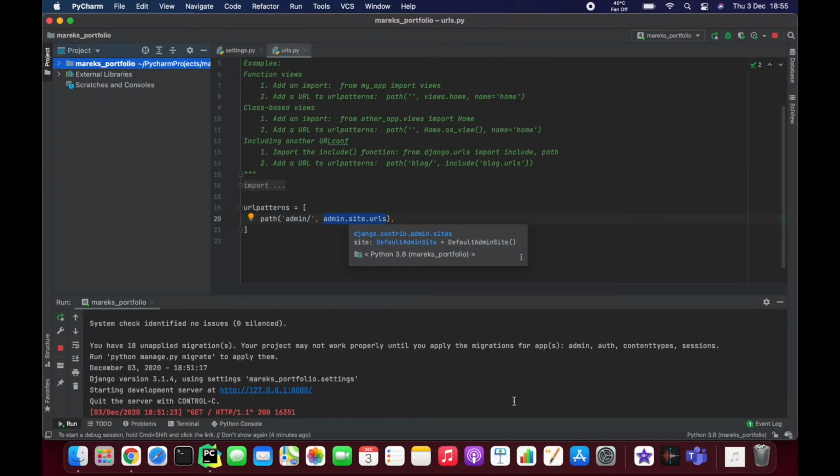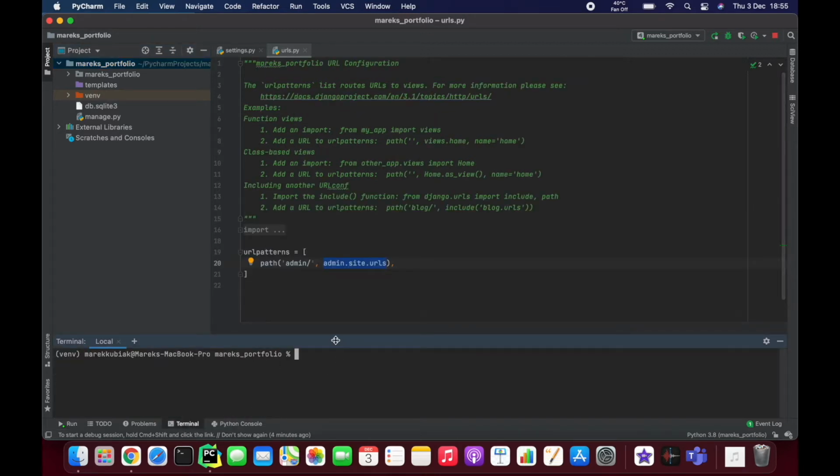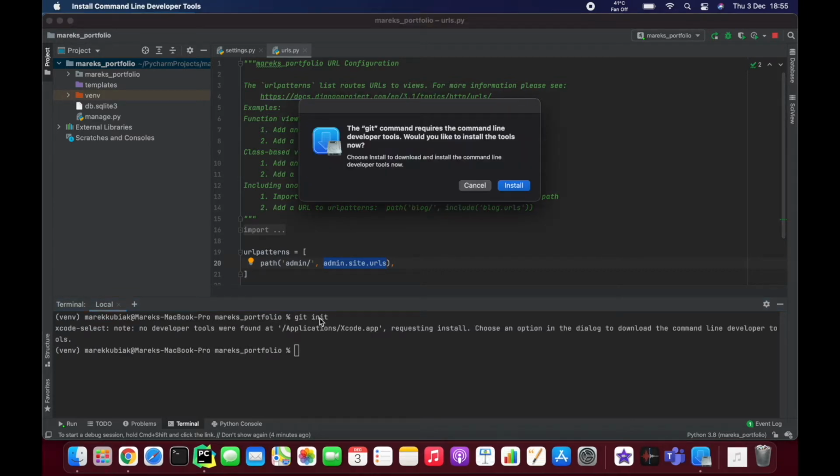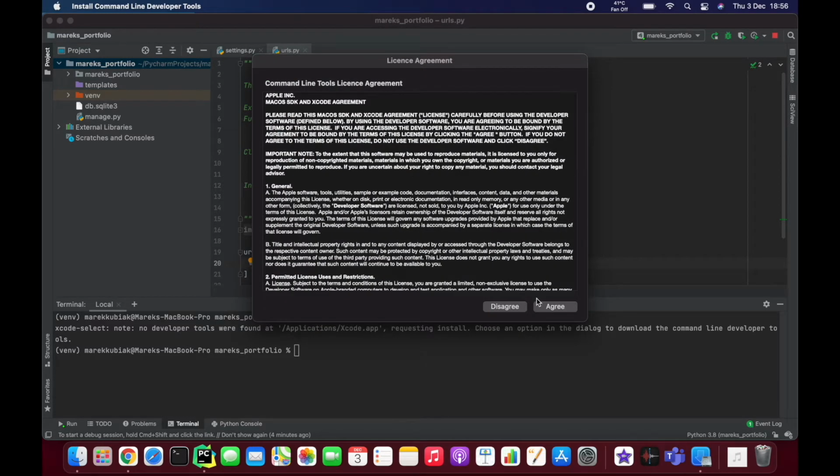Okie dokie. So we are gonna start our very first app in our Django project. But maybe before we do, and it's something that I like to do just after I start a new project, let's initialize our Git. So, ooh, I don't have Git. There you go. So we need to install Git.